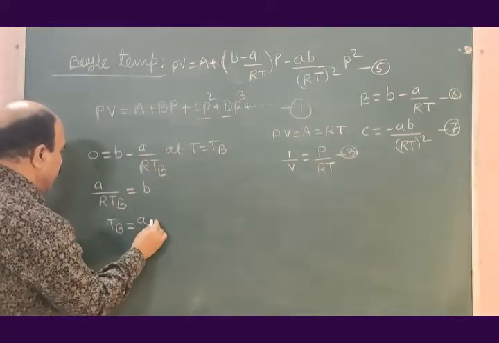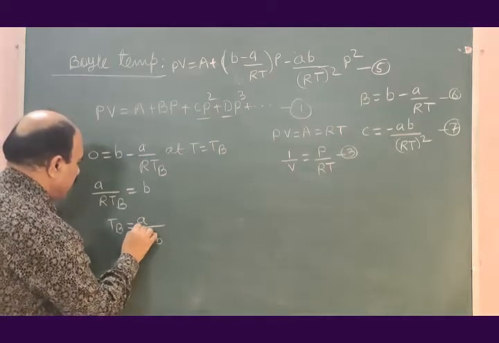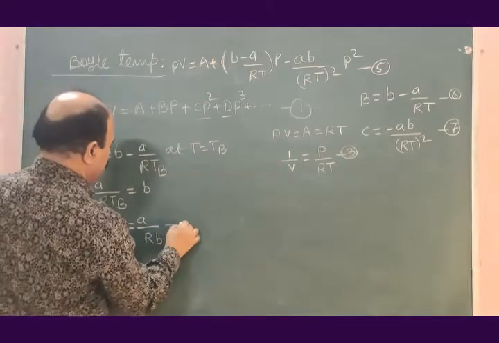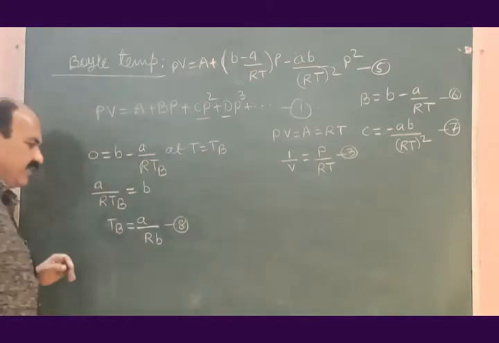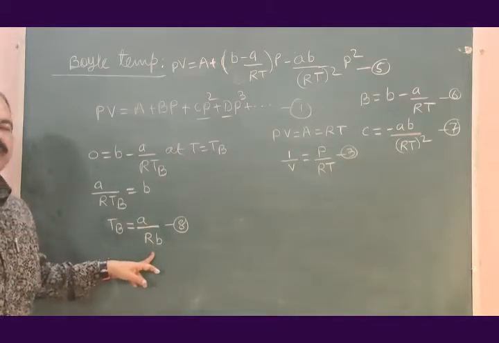It will be A divided by RB, equation number 8. So, TB is equal to A divided by RB. This is the expression for boil temperature. TB is equal to A divided by RB.